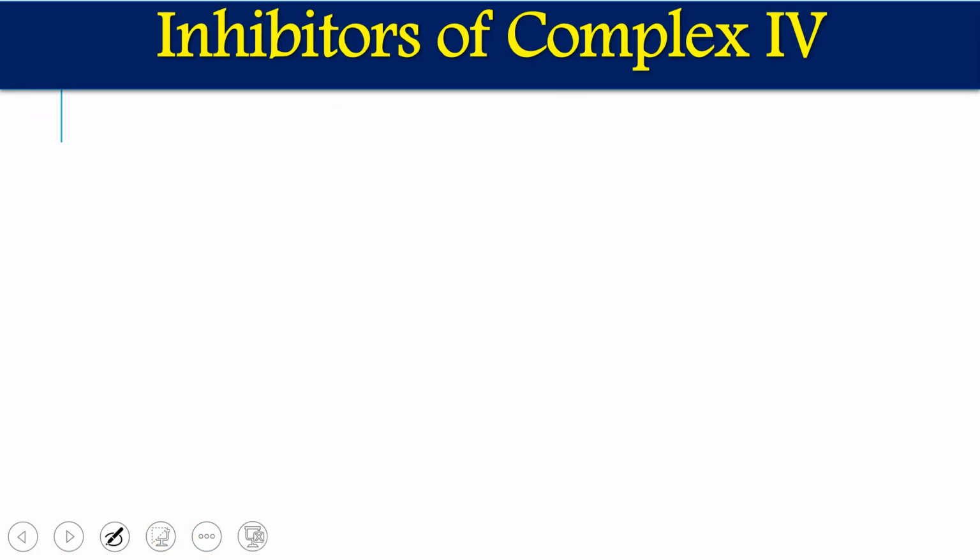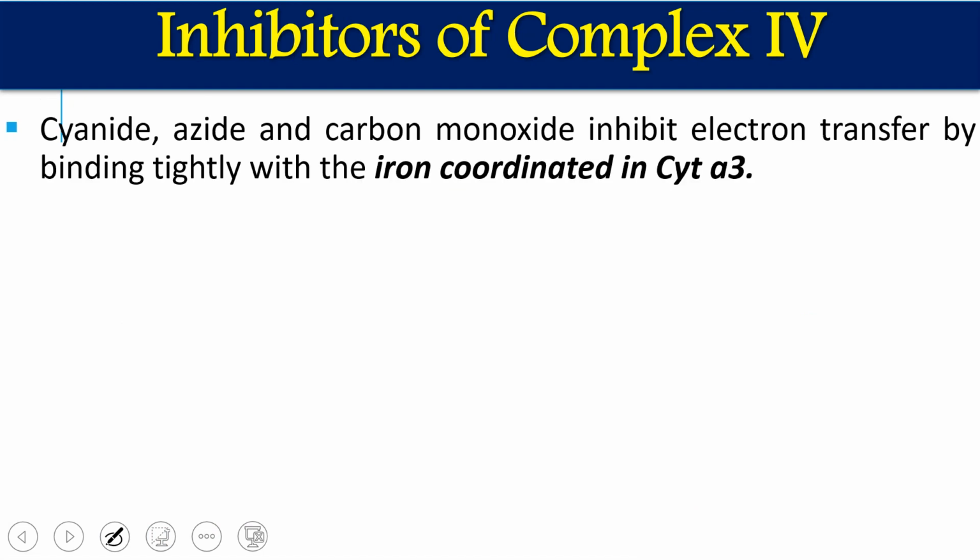Then we have some inhibitors for complex 4 also, where cyanide, azide and carbon monoxide inhibit the electron transfer by binding tightly with the iron coordinated in the cytochrome, because cytochromes are iron containing proteins. This is the iron, Fe, present in cytochrome a3.